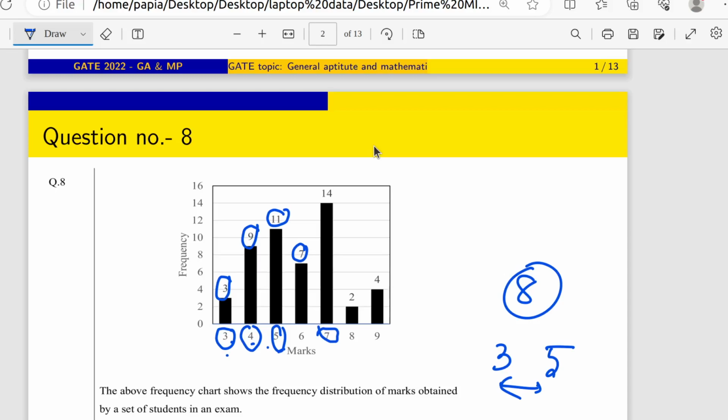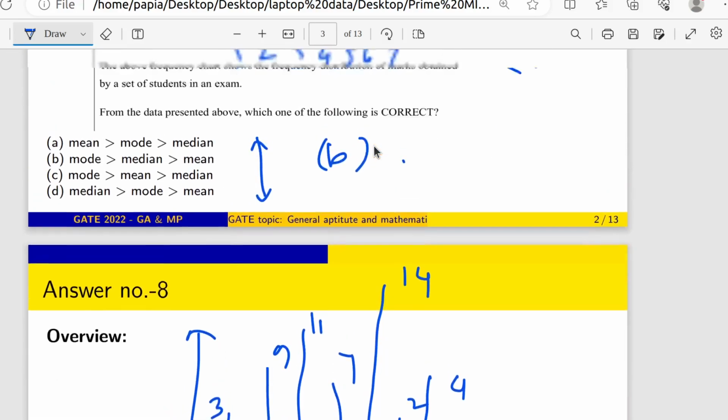You just calculate the mean value, and by seeing how many students got the maximum marks, those marks will be the mode. For the median, you calculate how many positions there are and halve that. Then you have all the values, and by comparing them you can get the correct option. Do you have any question? You can ask me.